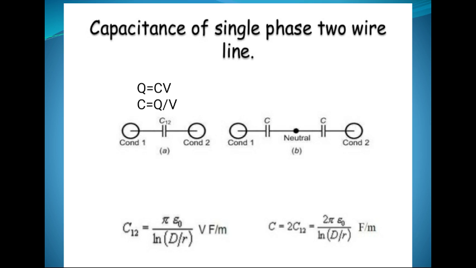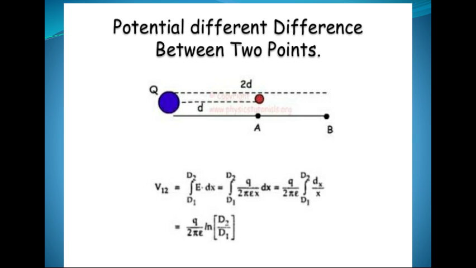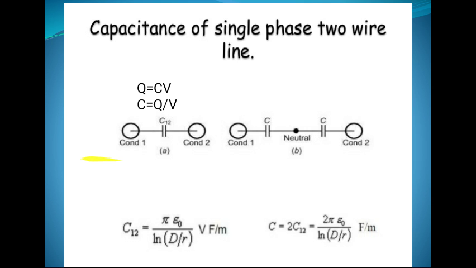Now we have to find the value of C, capacitance. We know that Q is equal to CV, or C is equal to Q upon V, where Q was given in the previous slide as q upon 2 pi epsilon ln d2 by d1. When we put the value of V, then the value of C is equal to 2 pi epsilon upon ln d by r. The unit is farad per meter.